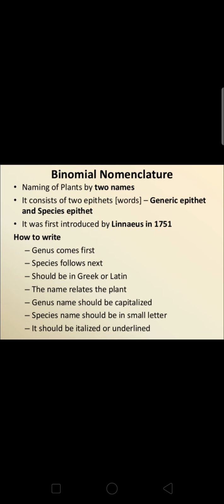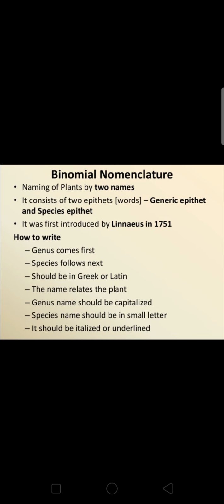Genus name should be capitalized. So the name of the genus should always be written in capital letters. Species name should be written in small letters. It should be italicized or underlined. My dear students, these are the rules. You have to follow these rules. During the examination, for 3 marks, you are going to get a question like, what are the rules of binomial nomenclature? You are supposed to write all these rules.